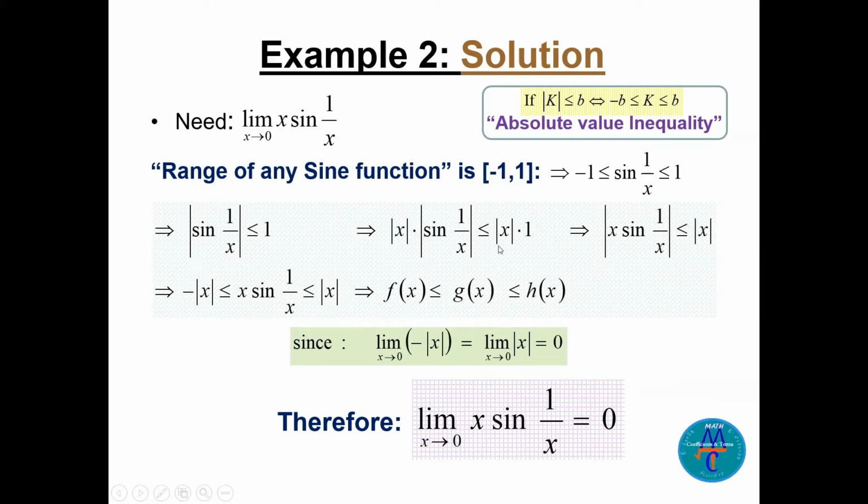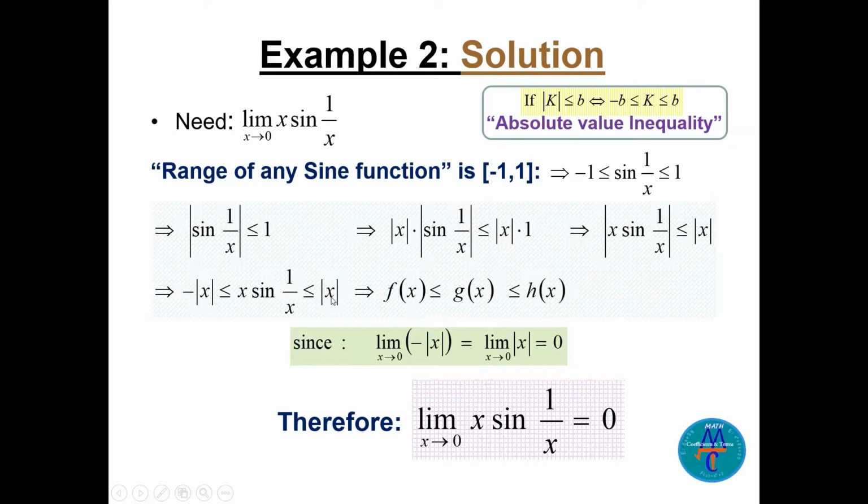Then multiply now on both sides by a positive number, which is the absolute value of x. Multiply both sides with the positive number. So this becomes the absolute value of x times the absolute value of sine 1 over x, less than the absolute value of x. If we have an absolute value of something less than another absolute value, we can write this one between minus absolute value of x and absolute value of x. Now let's call this function f. In the middle, we call it function g, which is the given. And here we call it function h.